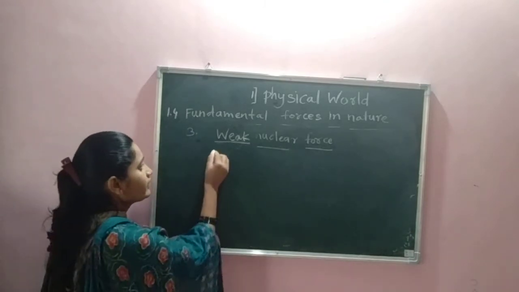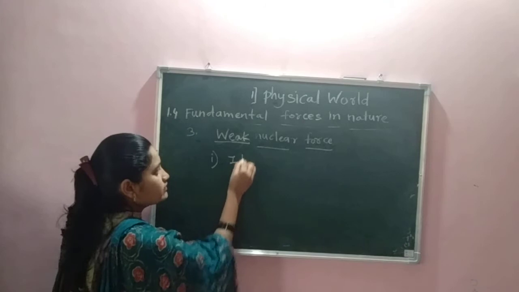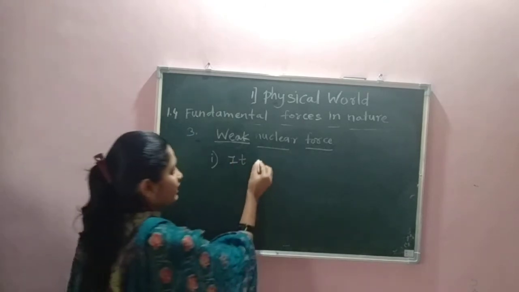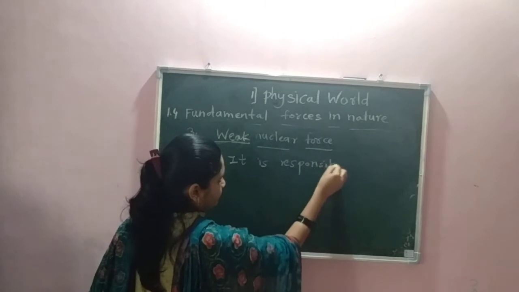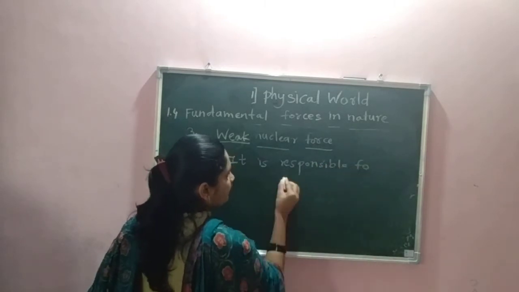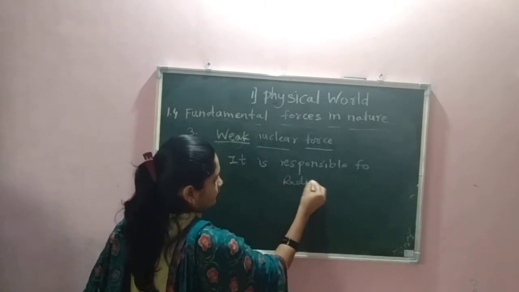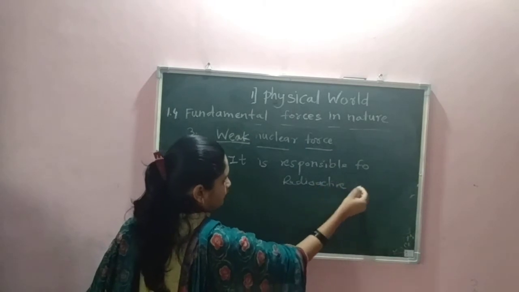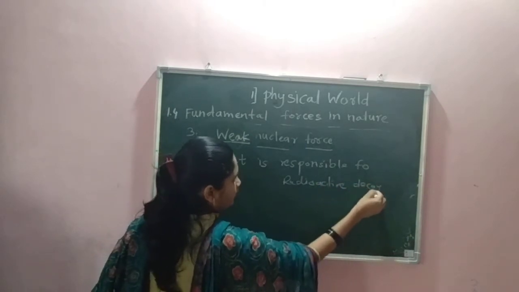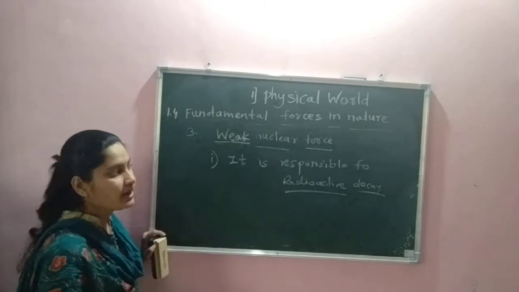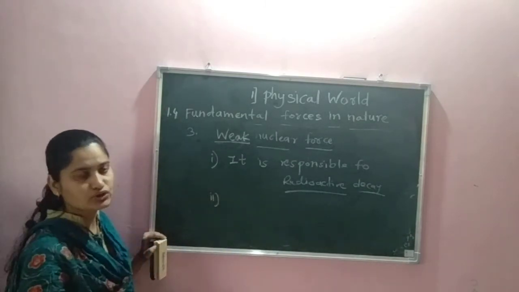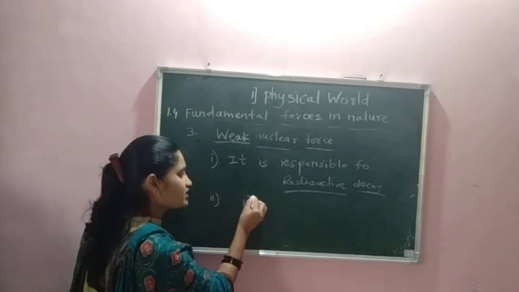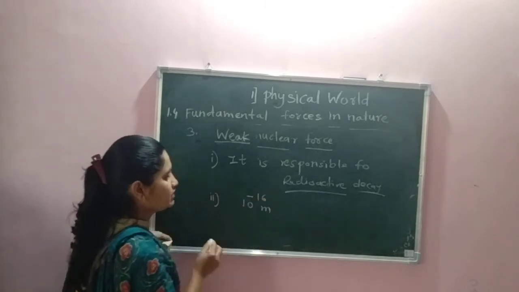It is responsible for radioactive decay, which means it is for heavy nuclei. It is also known as a short range force. Its range is 10 raised to minus 16 meter.